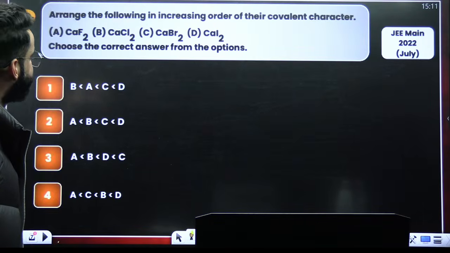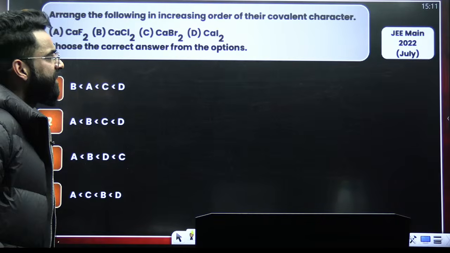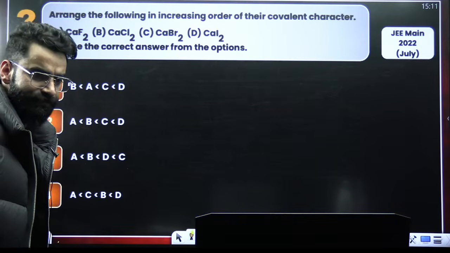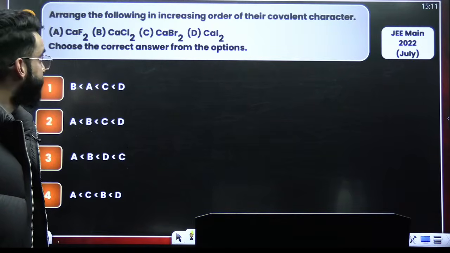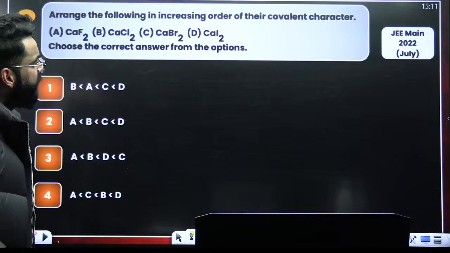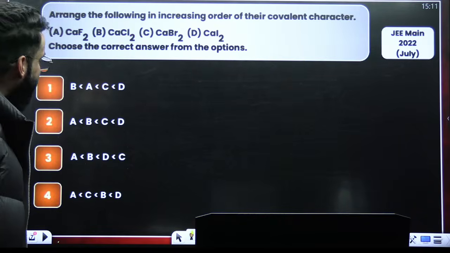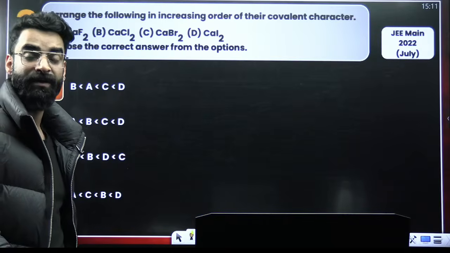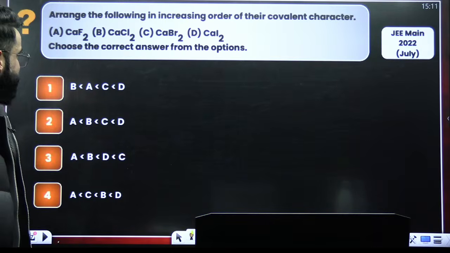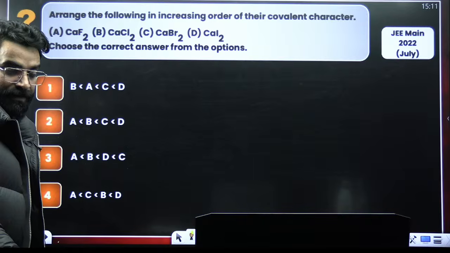Okay, look at this one. The question has been asked in JEE Mains 2022. Can you give this question a try? Arrange the following in increasing order of their covalent character. Again, I have to arrange these compounds on the basis of their covalent character. Again, the question is based on Fajan's rule. And I believe you can easily solve this one too. Just give it a try.